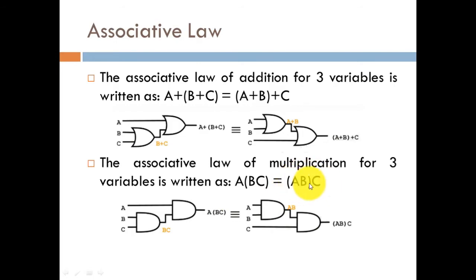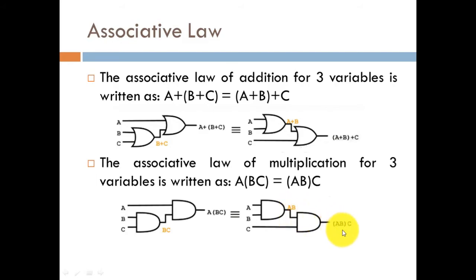This figure shows the implementation of the other expression, that is, first we multiply AB and then multiply with C. The first AND gate has inputs A and B and its output is AB, and the second input to the second AND gate is C, which gets multiplied with AB.